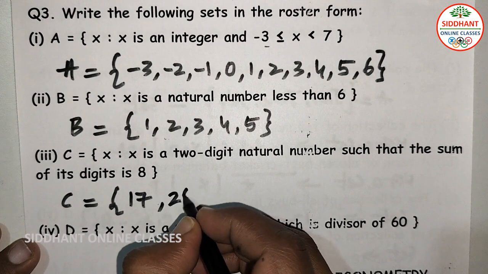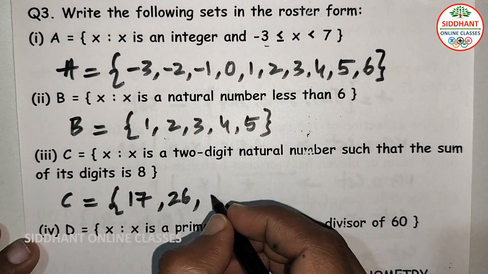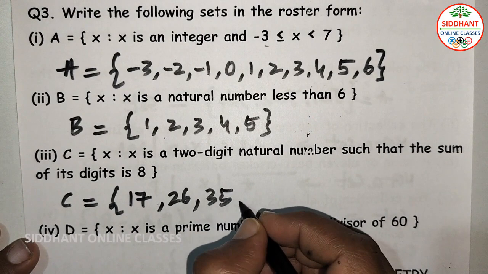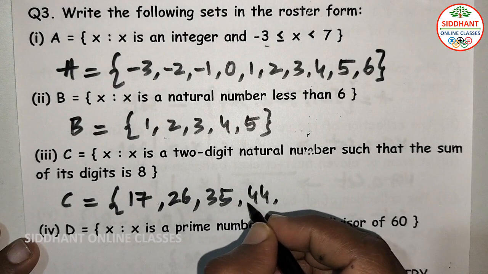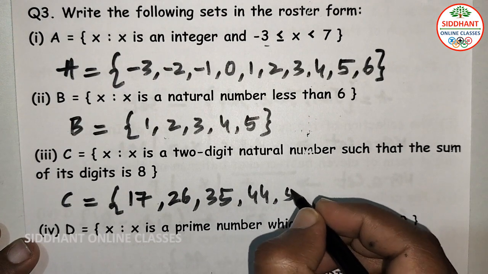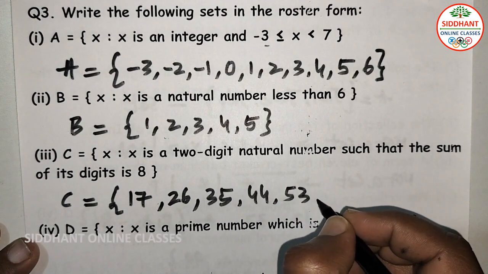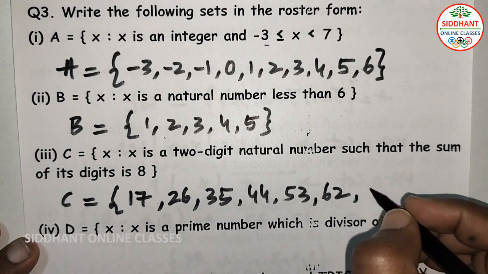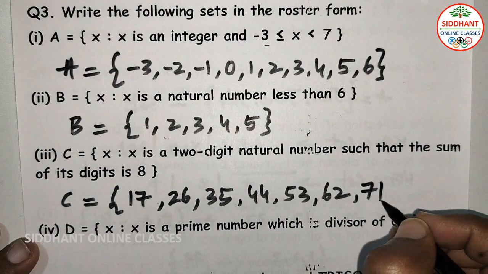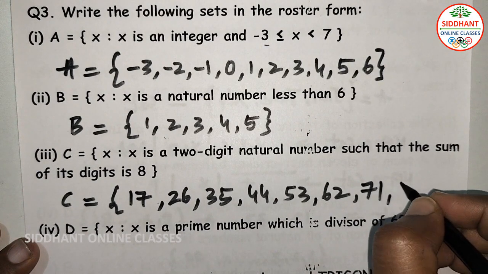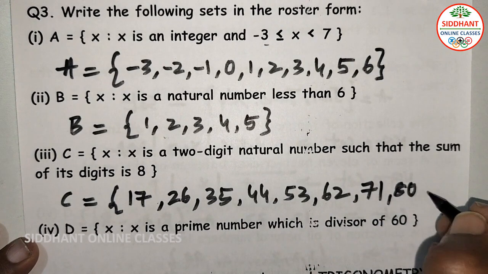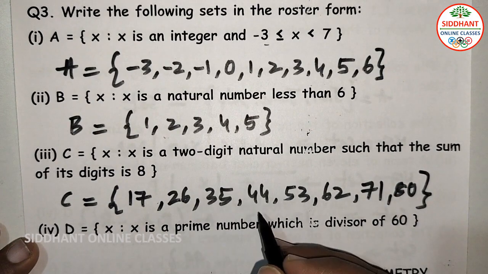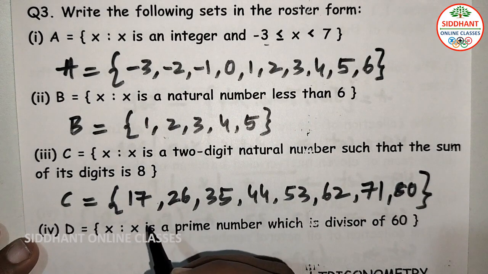Then 26, 2 plus 6, 8. Next 35, which is 8. Next 44, which is 8. Next 53, 5 plus 3, 8. Next 62, 6 plus 2, 8. Next 71, which is 8, and 80, 8 plus 0, 8. So these are the elements. When you sum the digits, we get 8 every time.